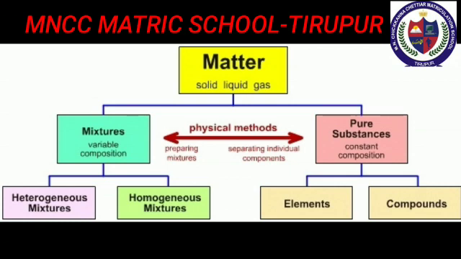Matter is classified into two types. They are pure substance and impure substance. The pure substance is divided into two types, that is elements and compounds. The impure substance is also divided into two types, that is homogeneous and heterogeneous.